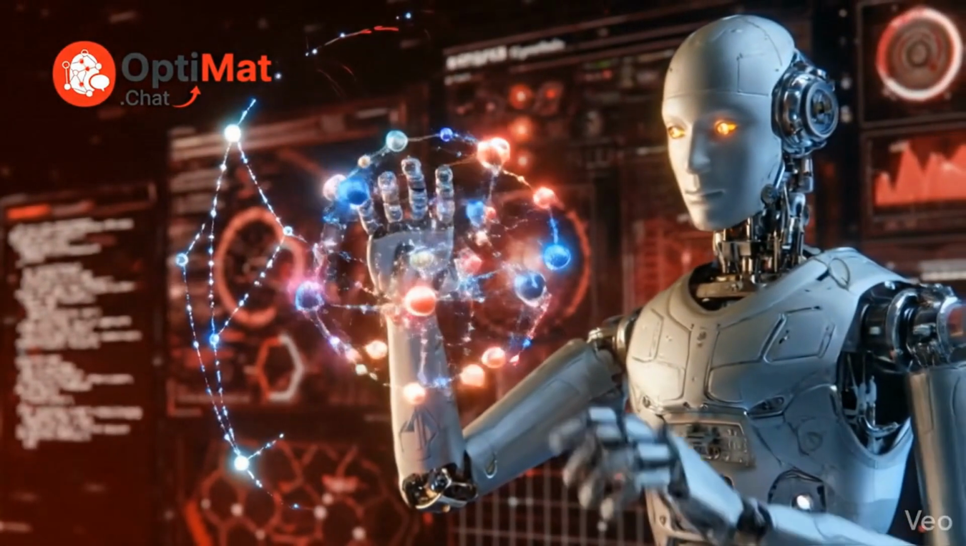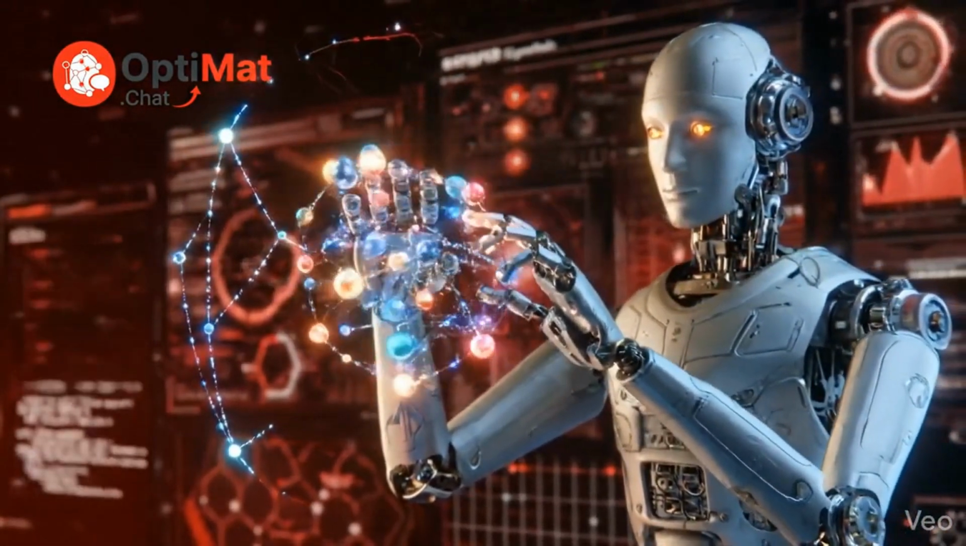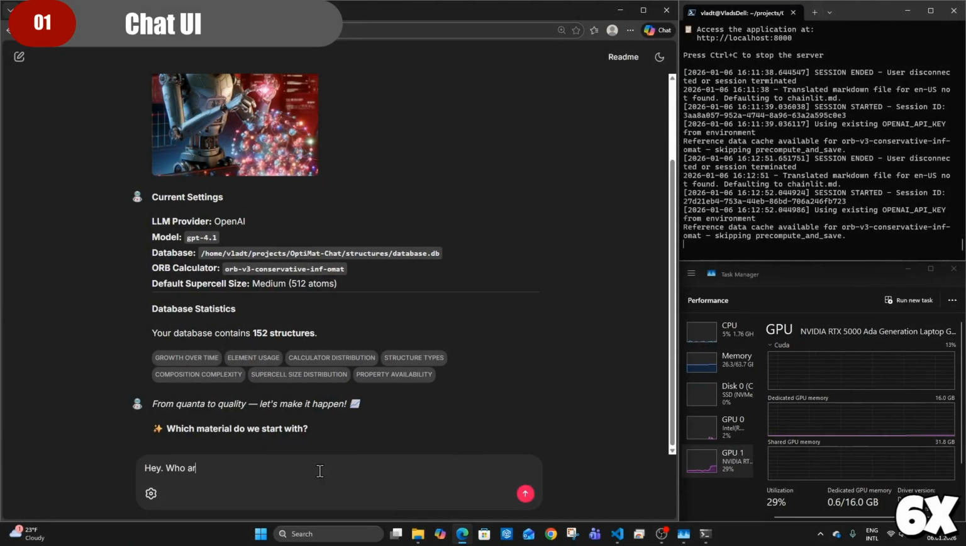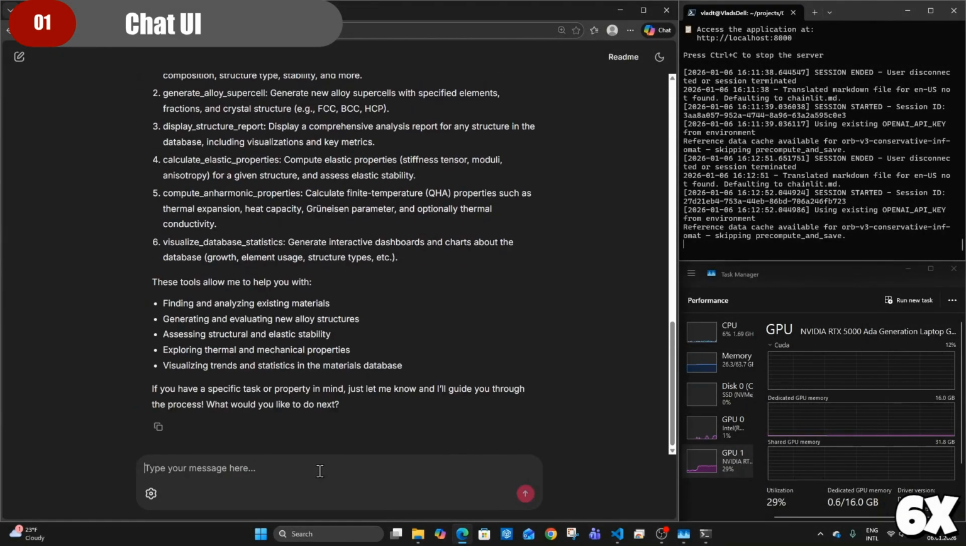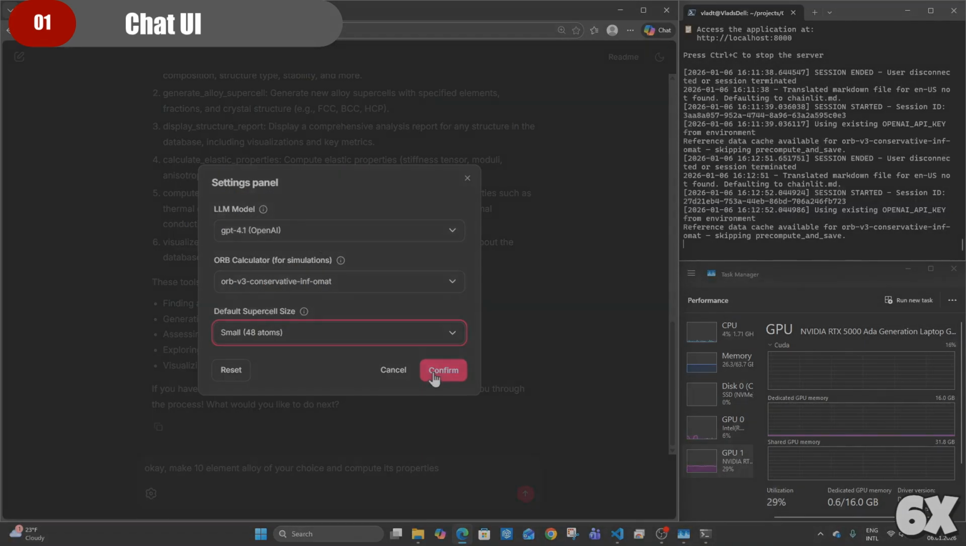Welcome to OptiMat Chat, an AI-powered agentic system that brings advanced materials discovery to your laptop. Unlike traditional tools that demand complex coding, OptiMat Chat uses a natural language interface, so you can run high-level atomistic simulations through simple conversation. It's a step towards Software 3.0, where human language becomes the code.